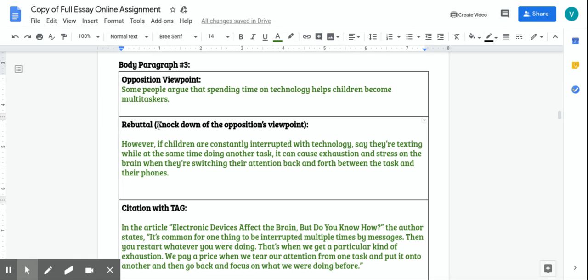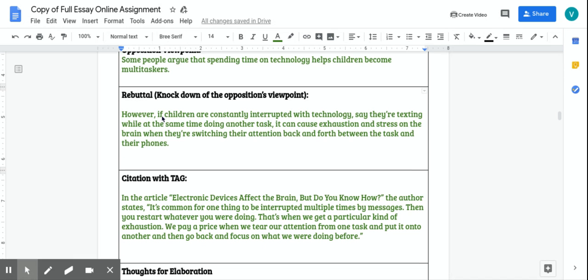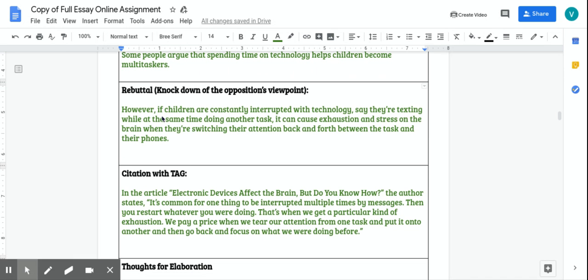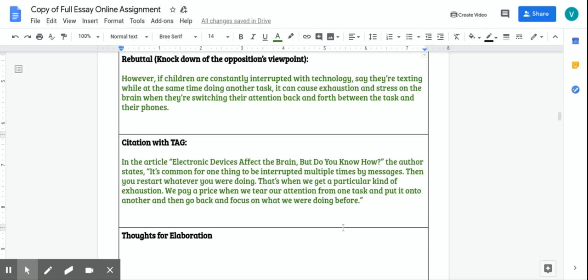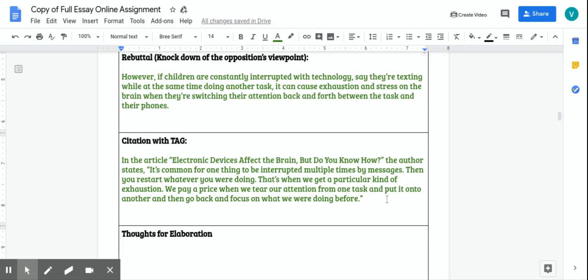Okay, so I knocked down, I refuted whatever the argument here was, which is that it's good for helping kids become multitaskers. And then what I'm going to do now is, oh, and by the way, I got this information not only from looking at the yellow side on the con chart, but my citation here is also from the third reading that I did.